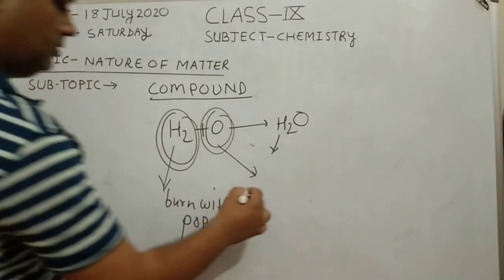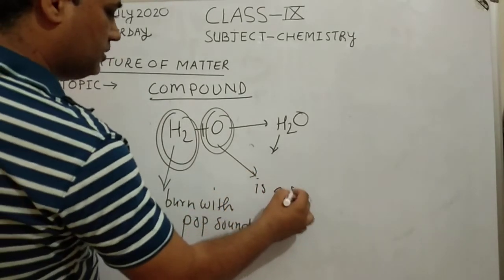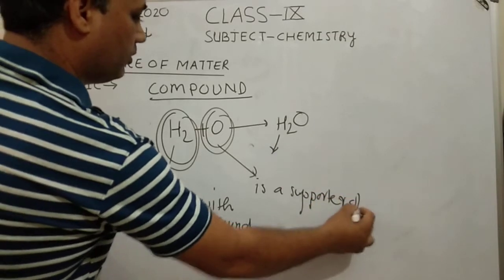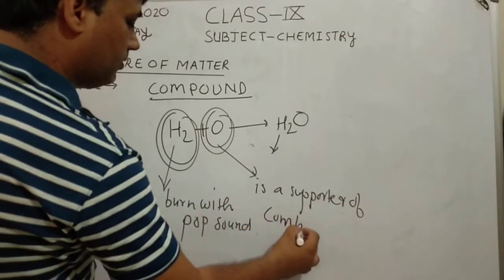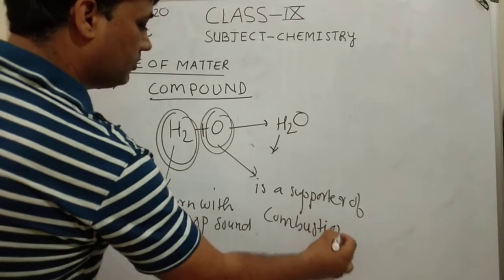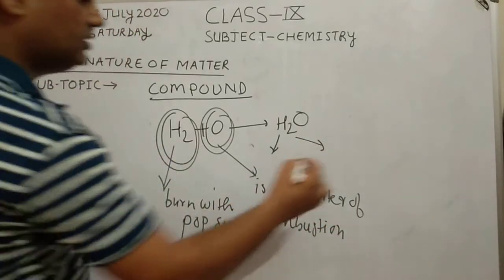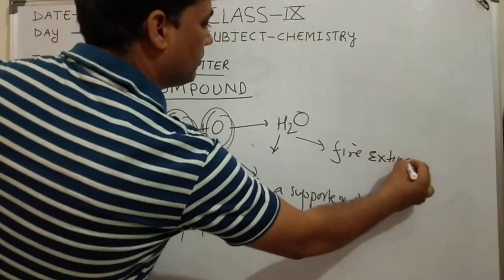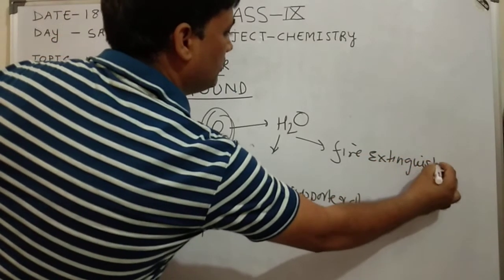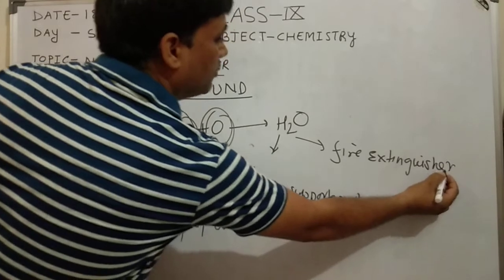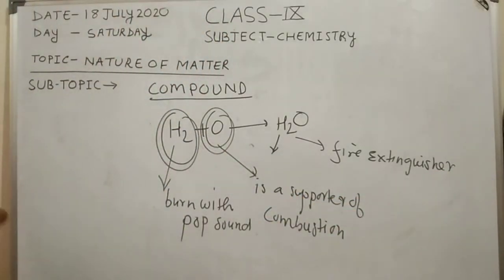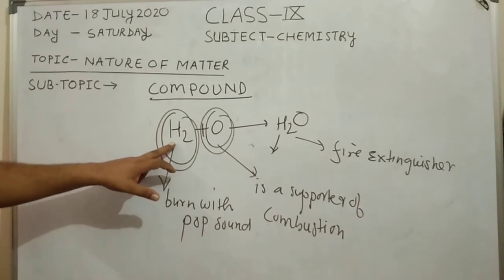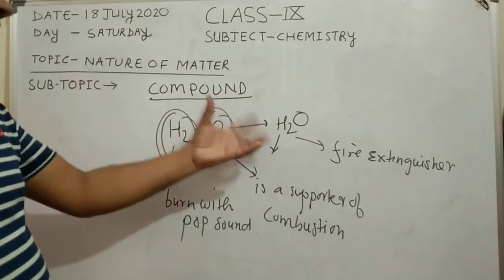Oxygen is a supporter of combustion, and water acts as a fire extinguisher. So the property of a compound will be different from the property of the elements from which it is formed.